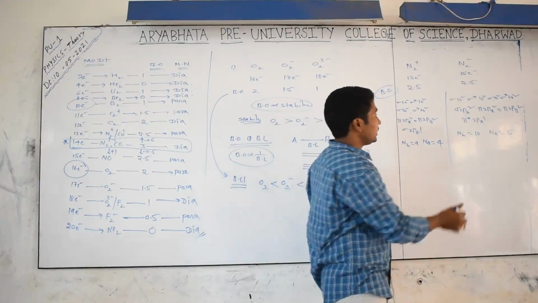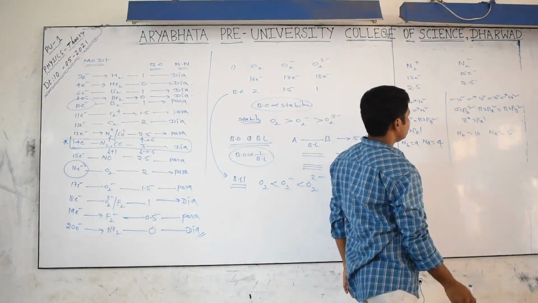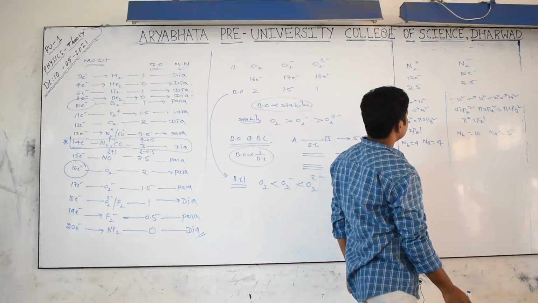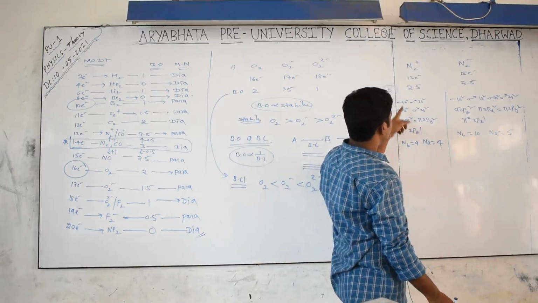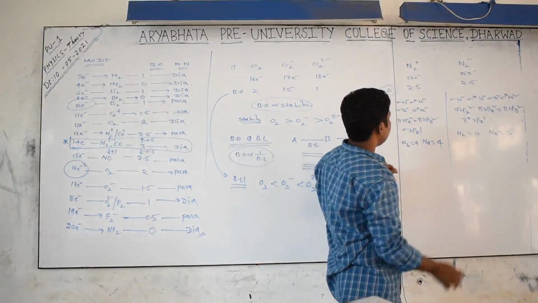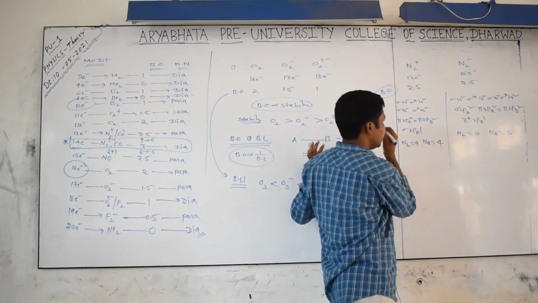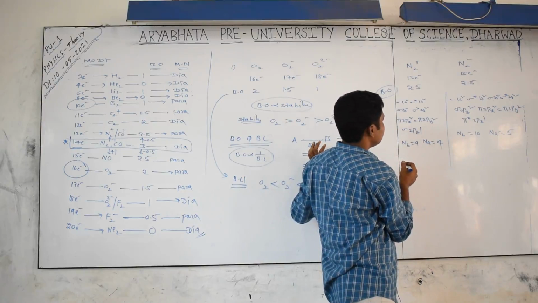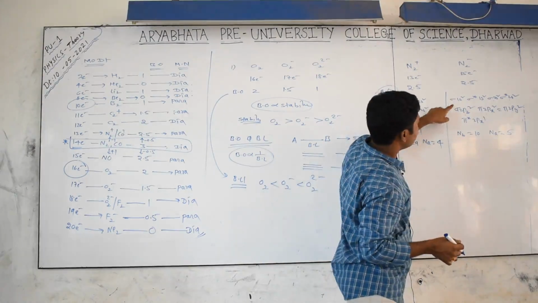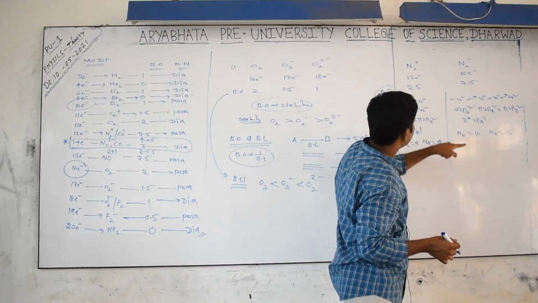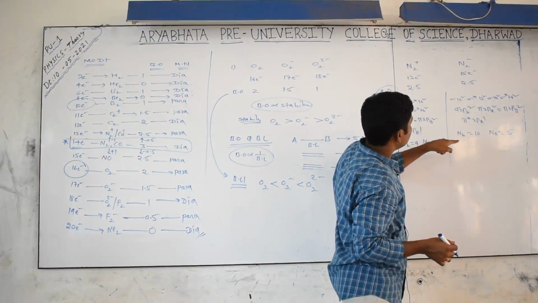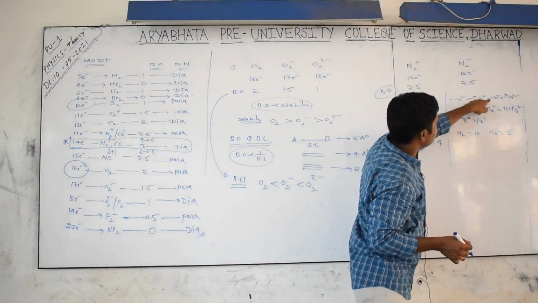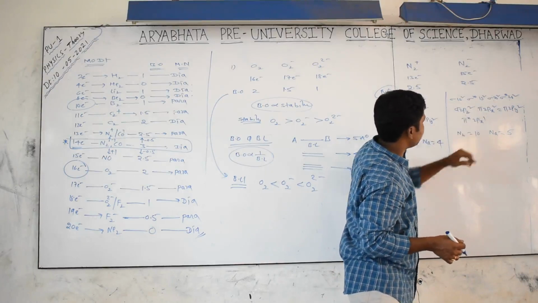Means what we can tell, N2 plus: 2 plus 2, 4, 4 plus 4, 8 plus 1, 9, 9 plus 4, 13. And here 15, 14 plus 1, 15. How many are bonding? 1, 2, 4, 6, 10, and anti-bonding 1, 5.